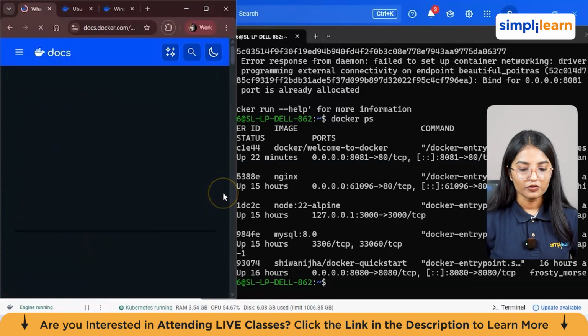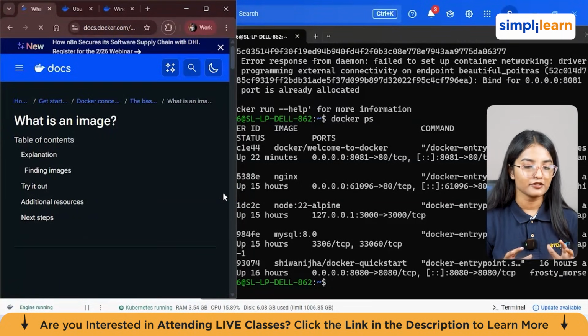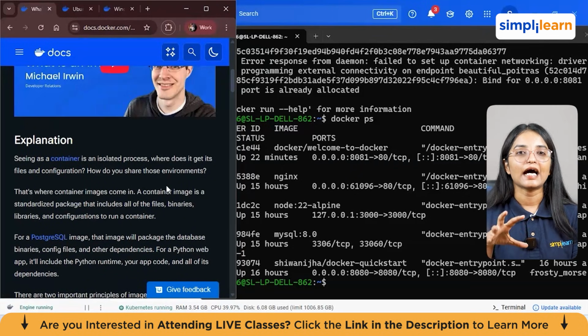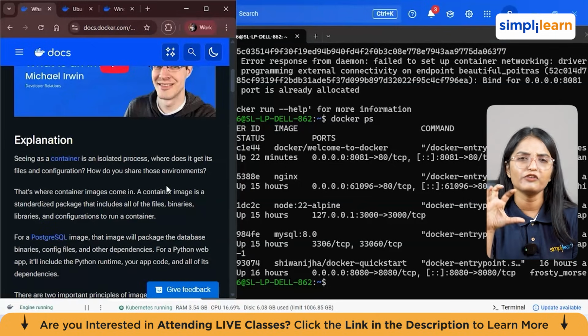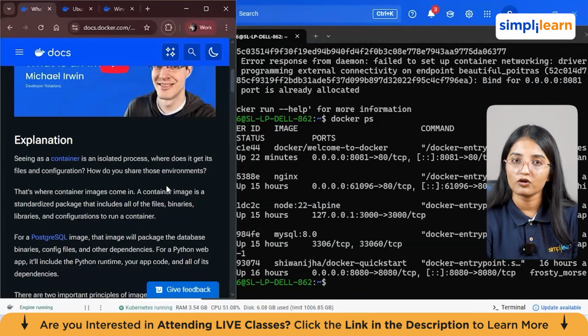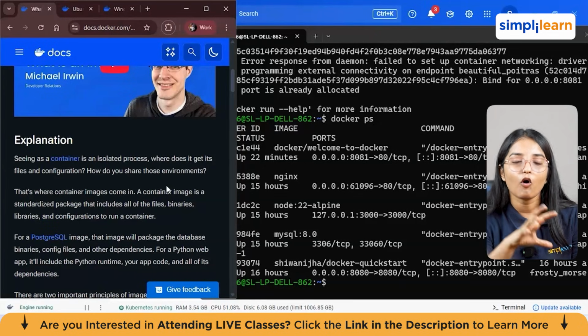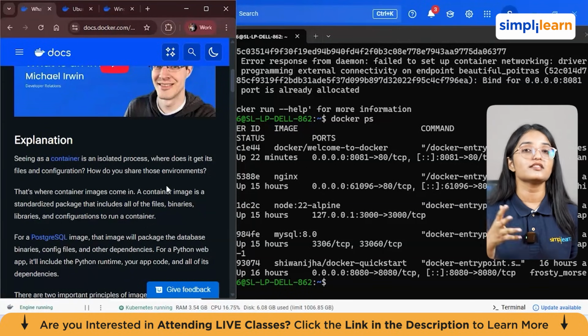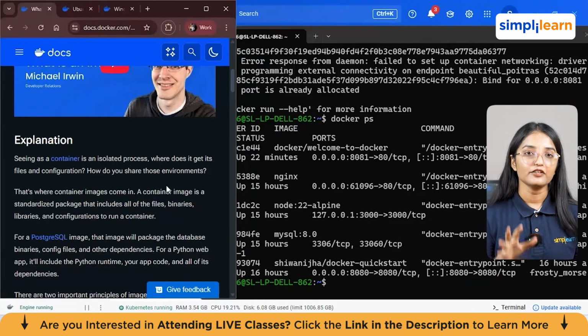Now let's move on to the image part, and let me explain to you guys how an image actually works. We have learned that a container is an isolated environment that runs an application. But now a very important question comes up. If a container is just a running process, where does it get all its files from? Where does it get its configuration? How do we share the same environment across different machines? This is where container images come in.